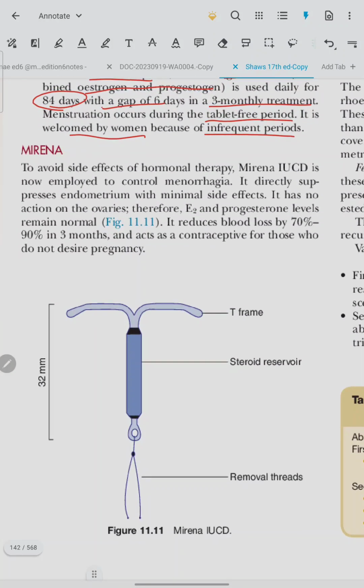Mirena. To avoid side effects of hormonal therapy, Mirena IUCD is now employed to control the menorrhagia. It directly suppresses the endometrium with minimal side effects. It has no action on ovaries. Therefore, E2 and progesterone levels remain normal. It reduces blood loss by 70 to 90% in 3 months and acts as contraceptive for those who do not desire pregnancy.